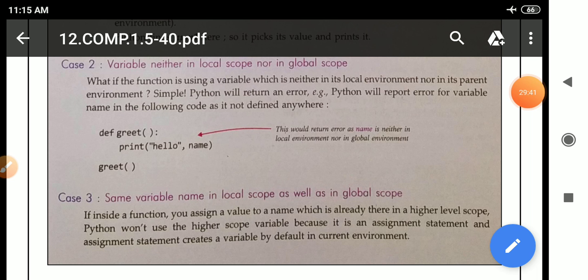In case 1, the variable was present in global, not in local scope. In case 2, the variable is neither present in local scope nor in global scope. In case 3, the same variable name is present in local scope as well as global scope.